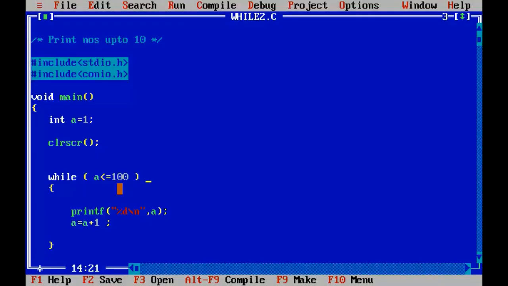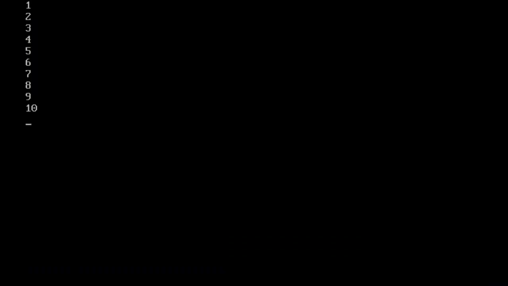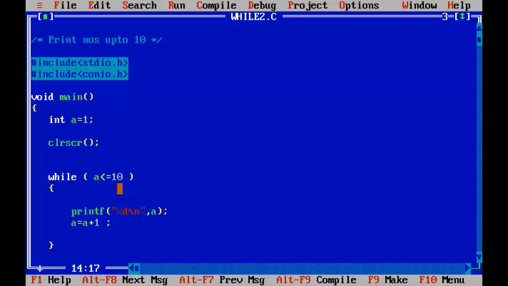So what if I want to print only the even numbers up to 10? What should I do? I should limit the loop up to 10. Okay, that's fine. If I run this program, I will get the numbers up to 10. But I want only the even numbers. So how can I get the even numbers? Not a big deal. I will include the if statement inside the loop to check every time whether it is even or not.